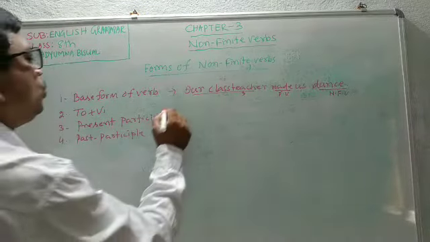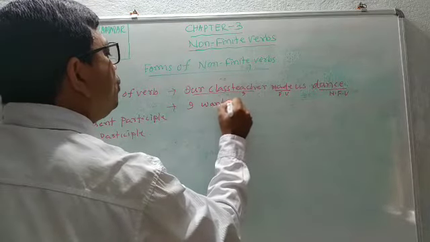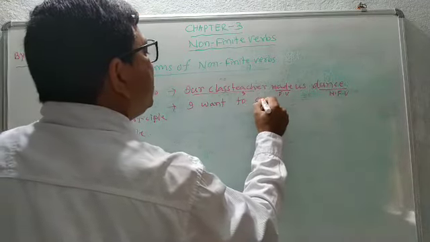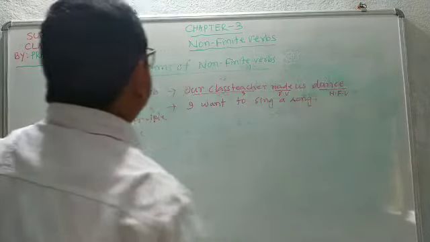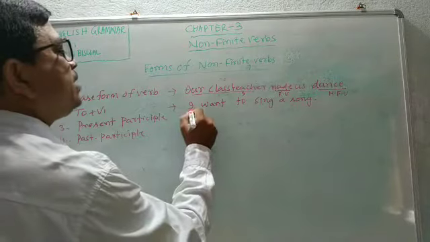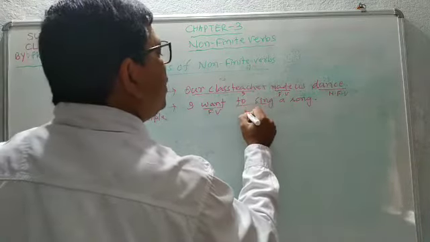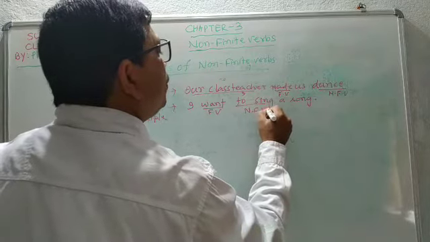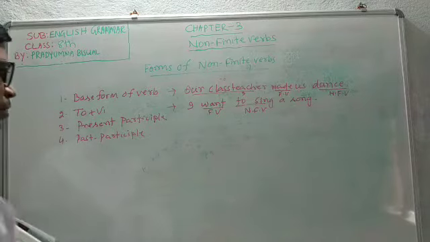Then second form, to plus V1. I want to sing a song. Here, I is the subject, want is the finite verb, and to sing is the non-finite verb.